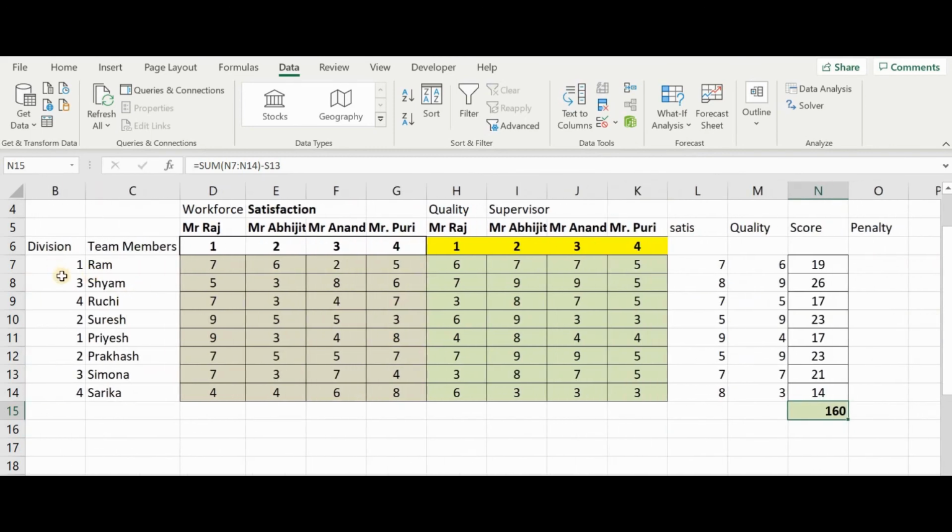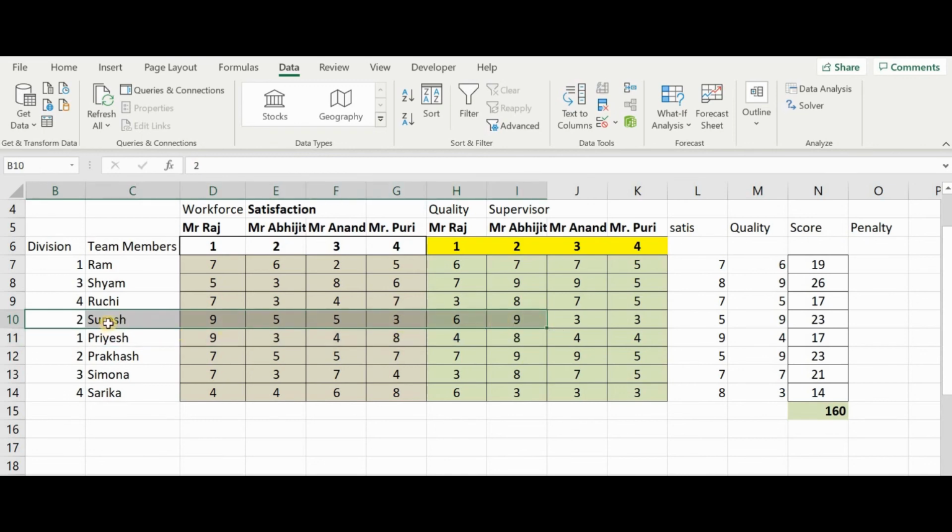So division 1, Priyesh and Ram go to Mr. Raj. So if you just compare, maybe the combination, this was the highest score. So let us do one thing, and if you want, you can just change certain things and try out the score. This will tell you whether you are gaining or not. Let us see, say Abhijit. So this is 9, and Abhijit has given 9 to Suresh, and Suresh has been assigned to Abhijit. So this is okay. This is right.